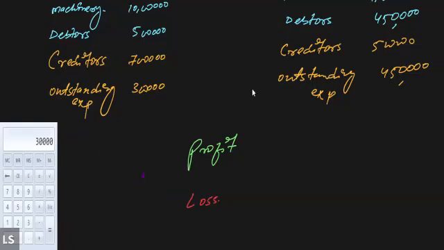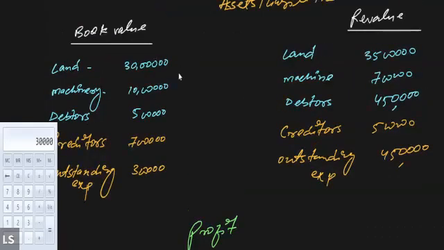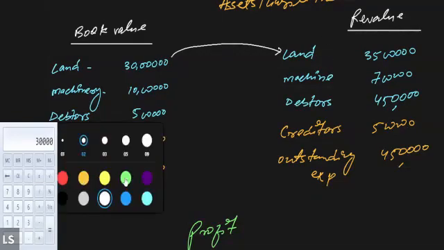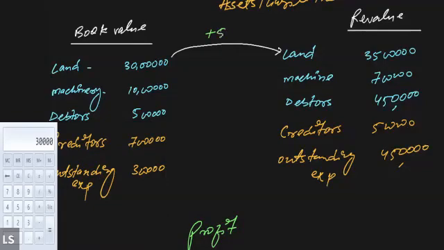Let me clarify. See, if the value of the asset increases as compared to the book value, the market value is higher than the book value, that means the value of the assets is increasing. And if the value of the assets is increasing, that simply shows there is a profit. Like in our example, the value of the land which was being shown at 30 lakh in the balance sheet, the current market price is actually 35 lakh. That means after the revaluation, the value of the asset will increase by 5 lakh. That means there is going to be a profit.